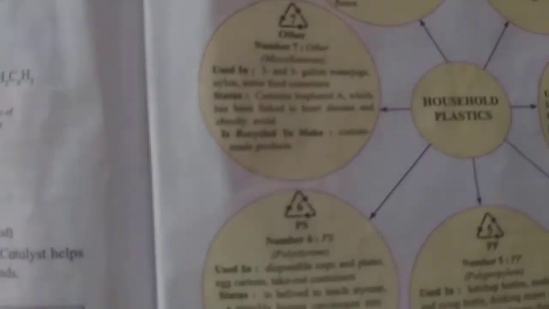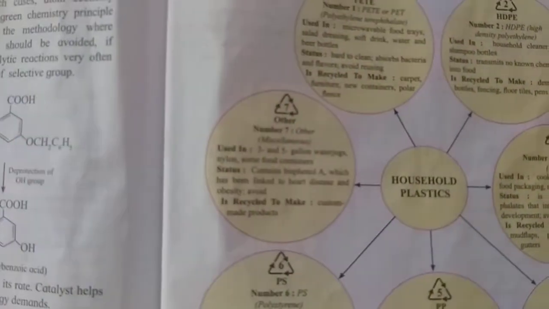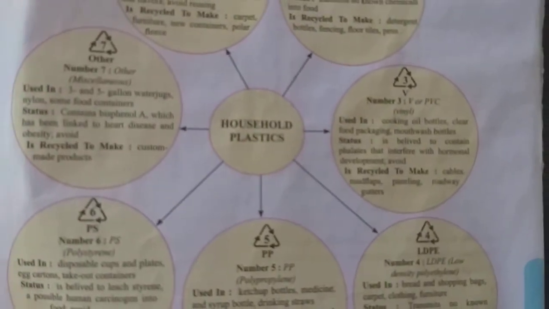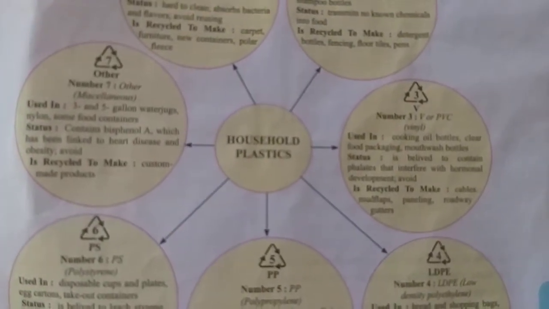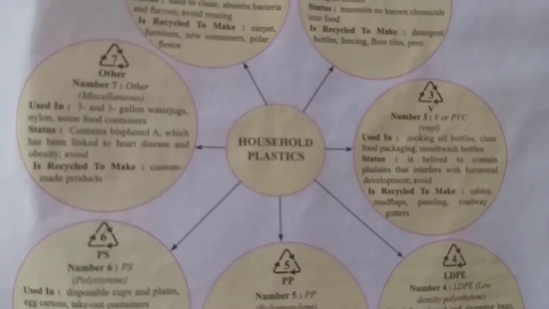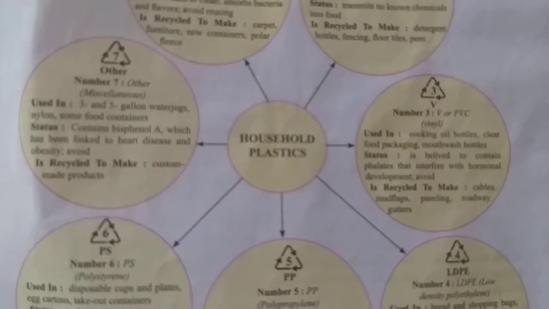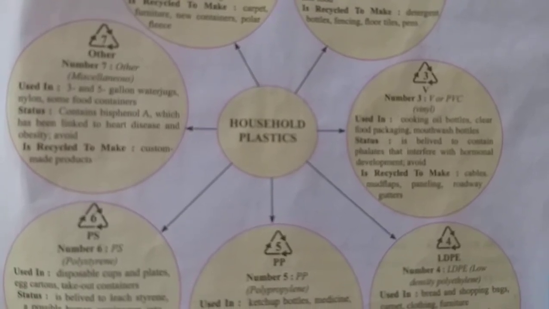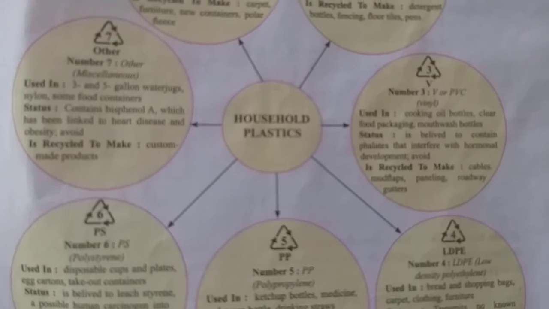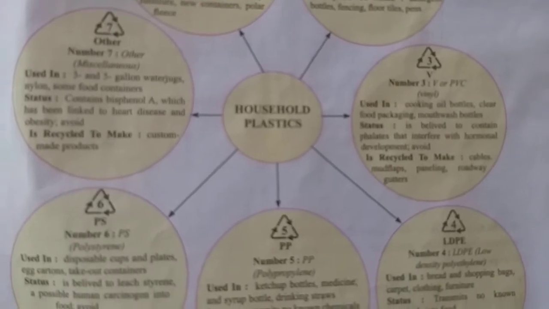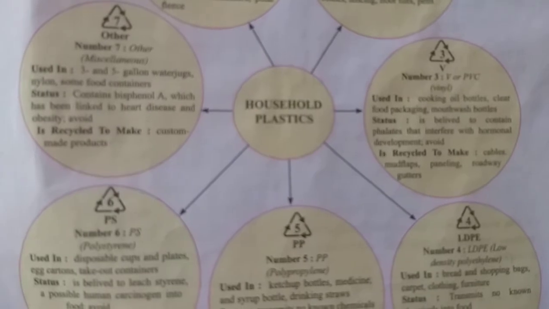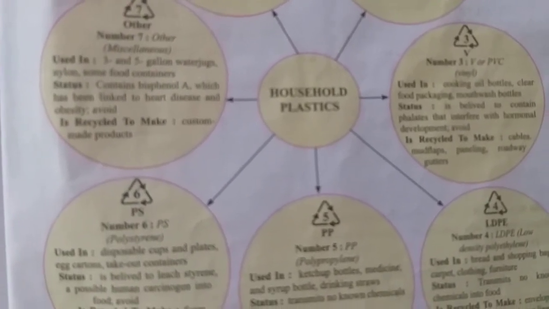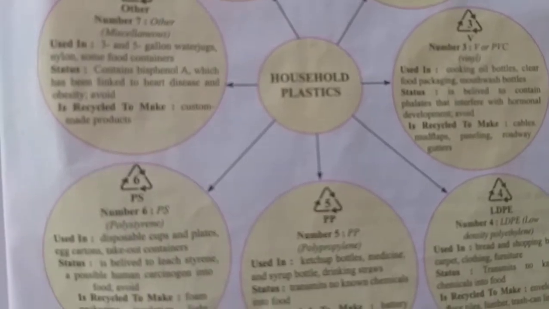Now the next household polymer is PVC. PVC, polyvinyl chloride, or only vinyl, is used in cooking oil bottles, clear food packing, mouthwash bottles. Status: believed to contain phthalates that impair hormonal development, so avoid. Recycled to make cables, mud flaps, paneling, roadways, gutters, etc.